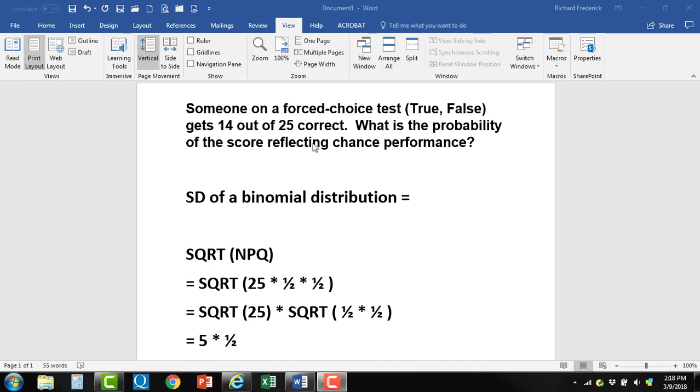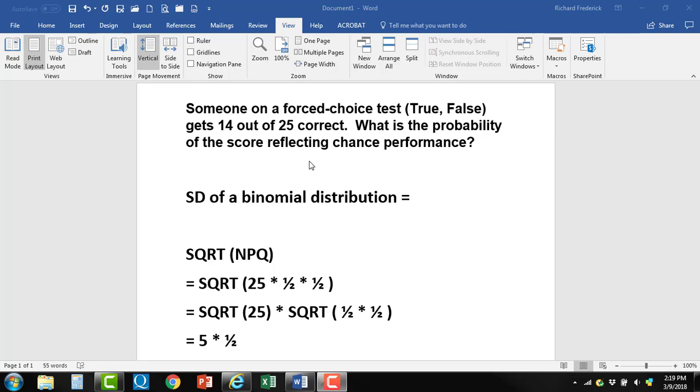So here's a question that is asked. Someone on a forced choice test, a true-false test, gets 14 out of 25 correct. What is the probability that the score reflects chance performance? We don't have enough information to answer that question without knowing the probability of chance performance before the test begins.